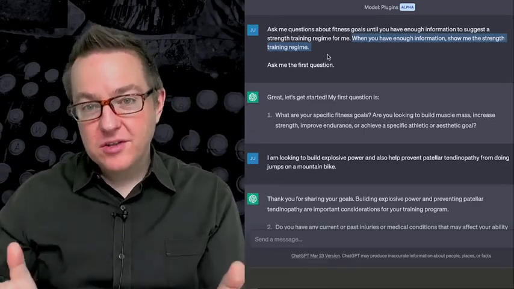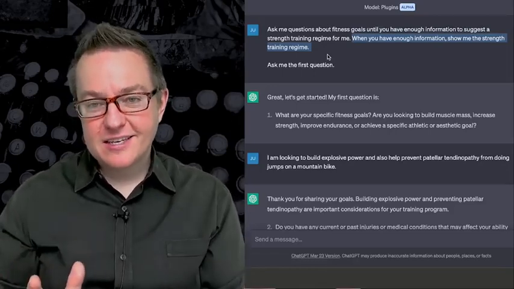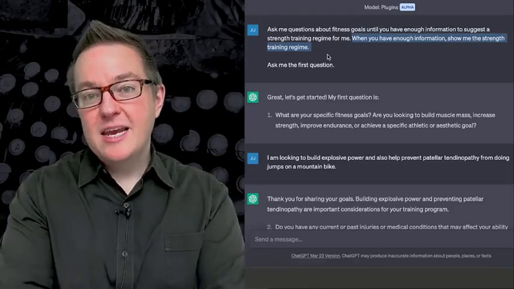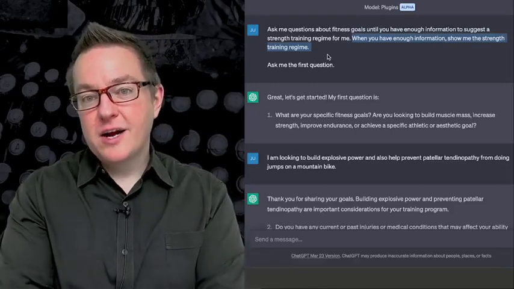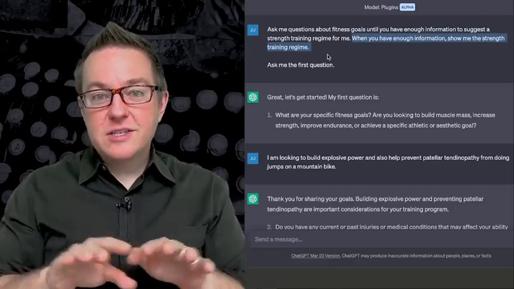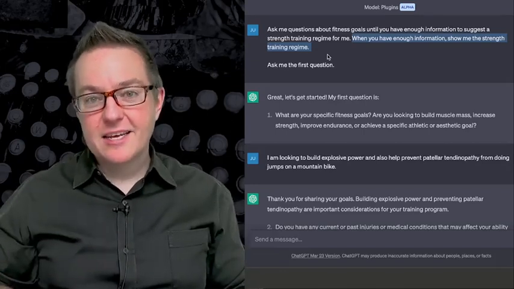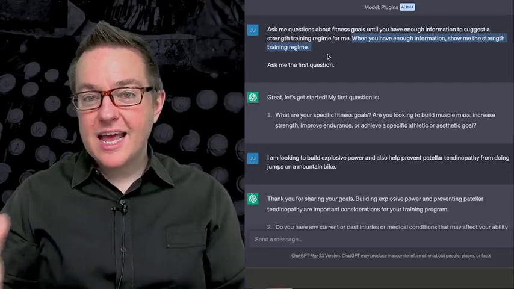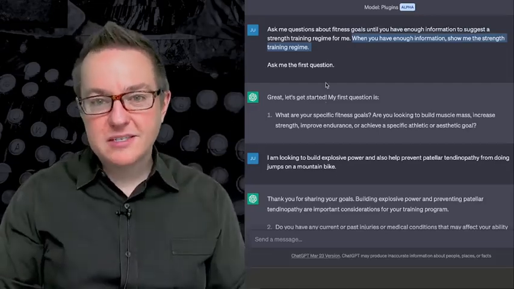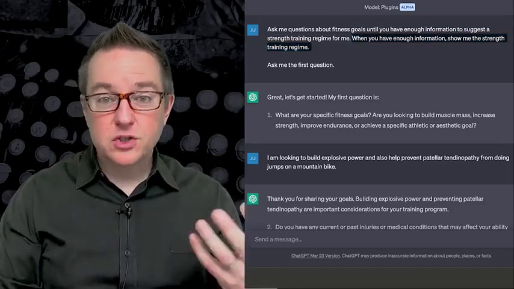I may not know what are the types of exercises that are commonly discussed if you have this condition, but it has been trained and seen patterns of language where when people were discussing this particular condition, these are the exercises that were discussed. These were the additional questions that were asked in order to select exercises. And it has access to those patterns from its training data that then help it to select good questions to design that appropriate training plan.